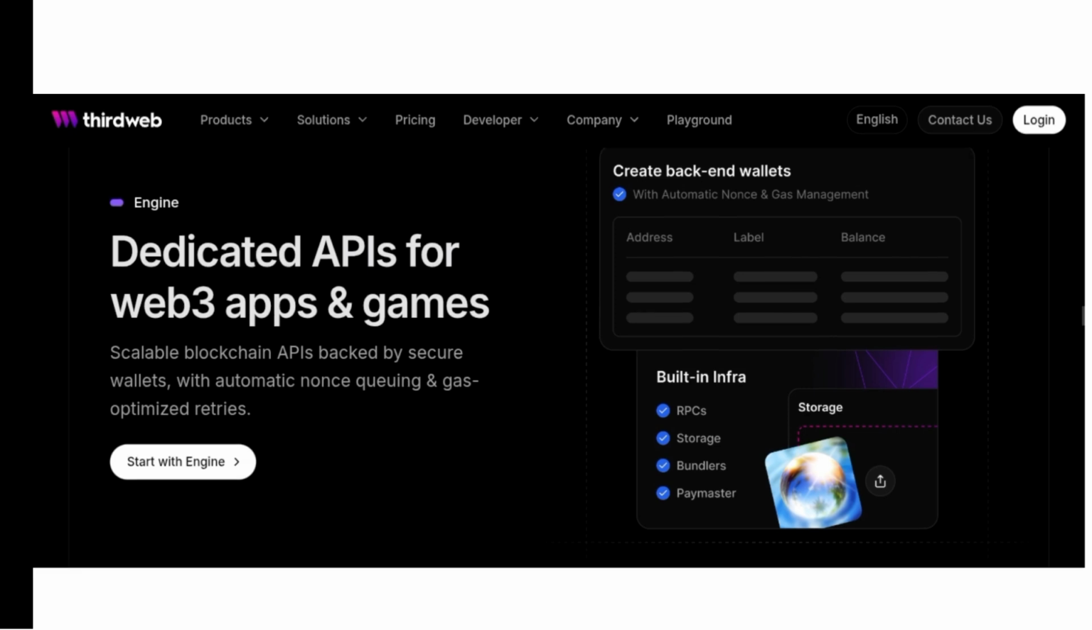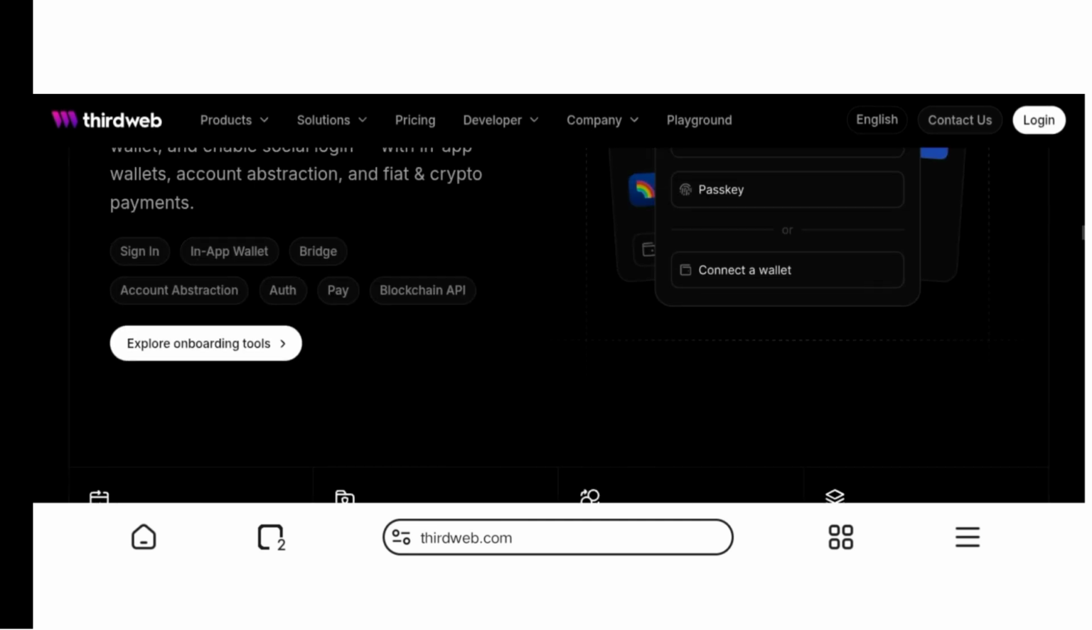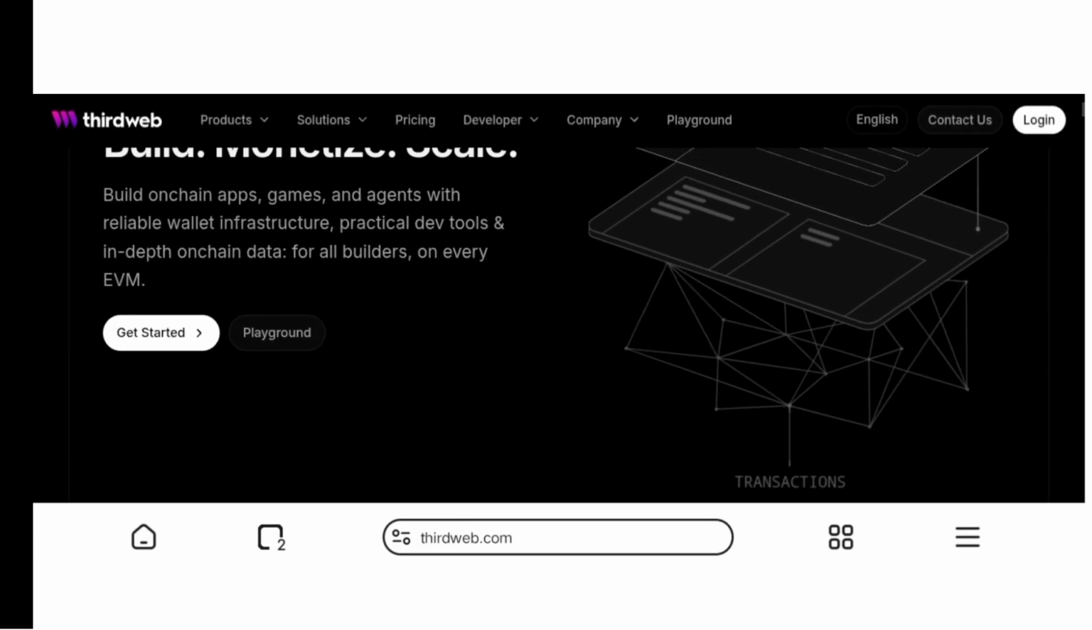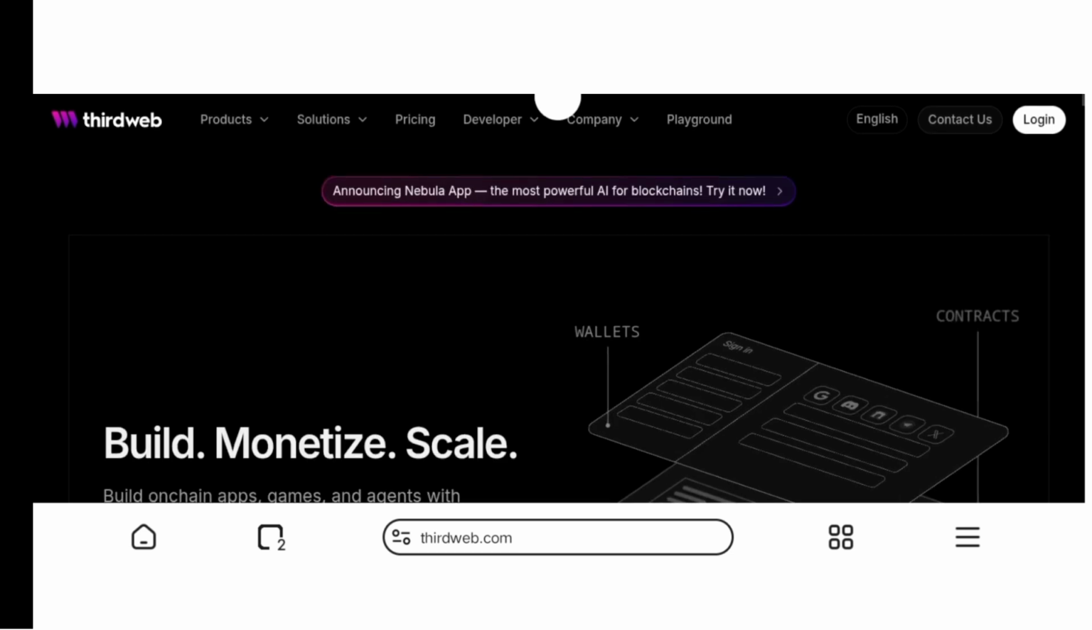So this is the Third Web website right now. You can see all the tabs above, especially the developers tab. Yeah, that is for those of you that are developers. I'm not a developer, but for those of you who are, I'll be going deep into that as well. You see the company and playground tabs. Now, for you to log in, click on login above so that you'll be able to access your account.